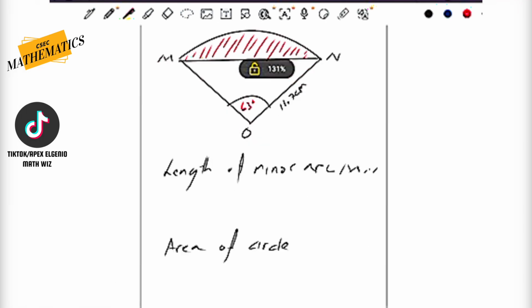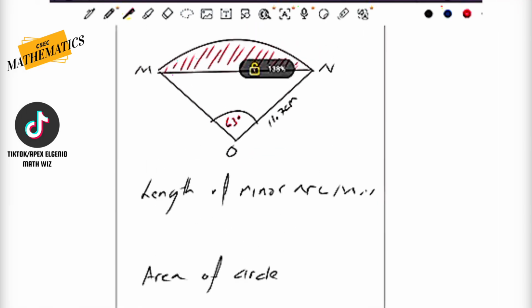All right, so let's get to the question then. We are asked to find the length of the minor arc. Now, this is what I love about CXC. There are some points where you love CXC because they give you the formula that you have to use, and sometimes they really mess with your minds. From a teacher's perspective, I feel like the questions are easy, but if you put yourself in the mind of a crash course student, a student trying to achieve a particular grade in math over the course of 8 months with limited or no knowledge of math, trust me, it can be a brain exercising exercise.